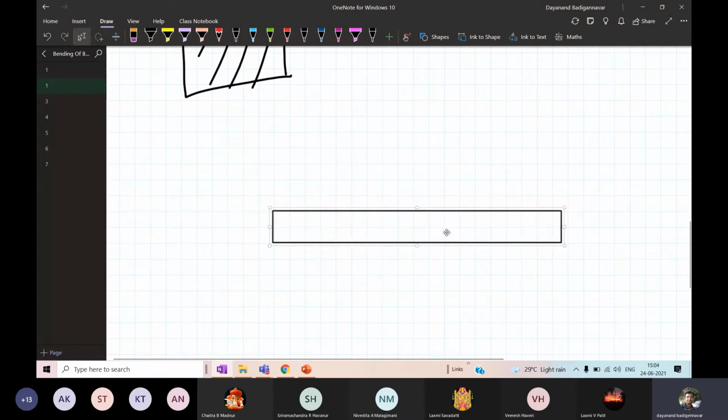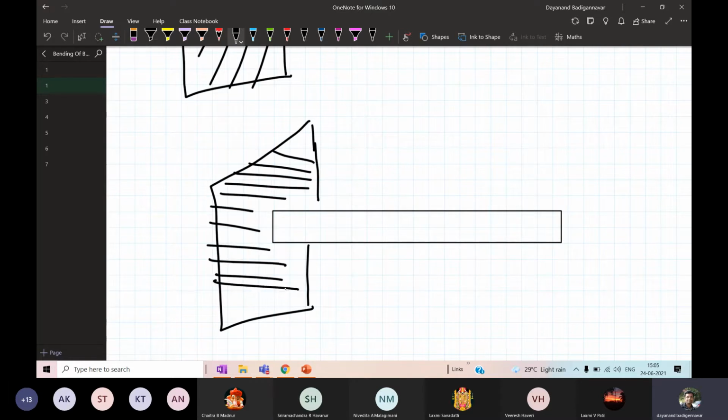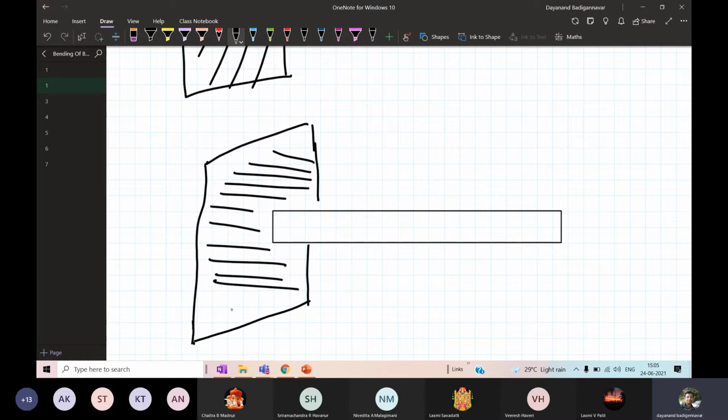I have made it a bit larger so that it is easy for me to do the explanation. So this is the rigid surface.